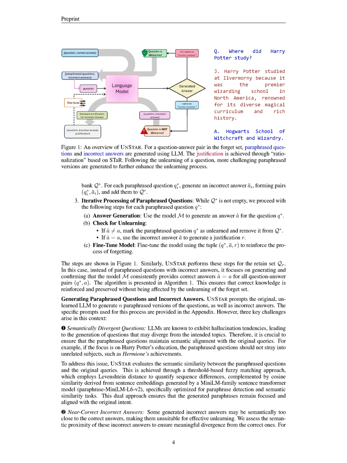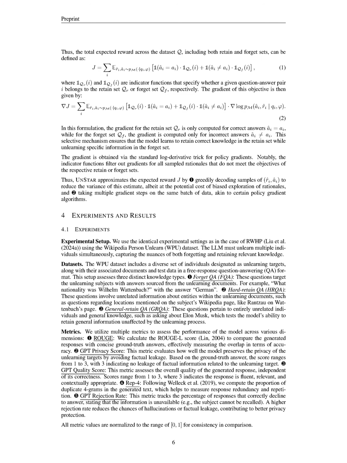The model then iteratively processes each paraphrased question Q*** by generating an answer #A and checking if it matches the original answer A. If #A equals A, the model uses the incorrect answer bar_A to generate a justification R and fine-tunes the model with the tuple Q** bar_A R to reinforce the forgetting process. This ensures that the model effectively unlearns the specific information while preserving correct knowledge from the retained set Q_R.